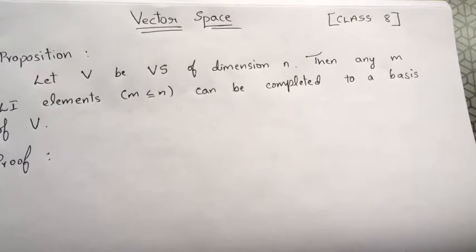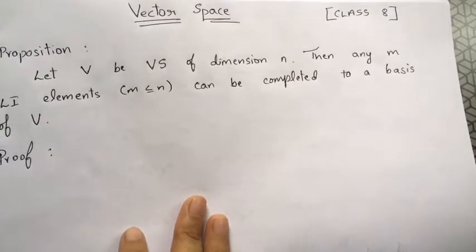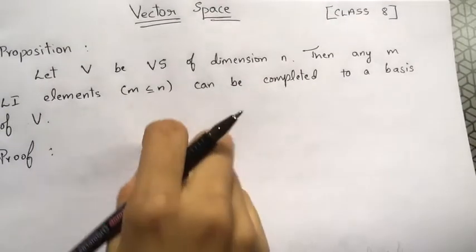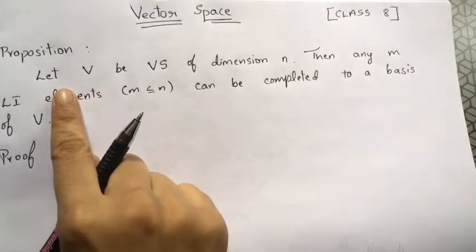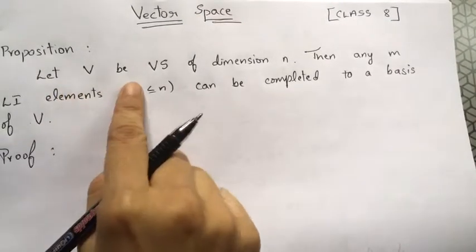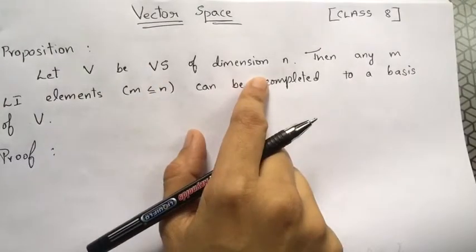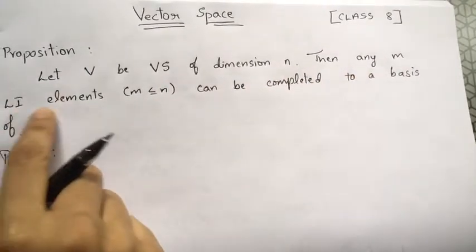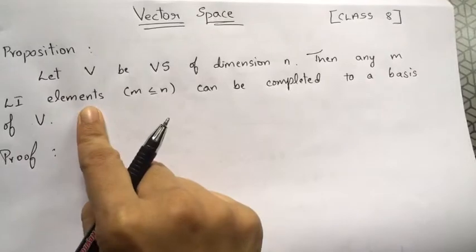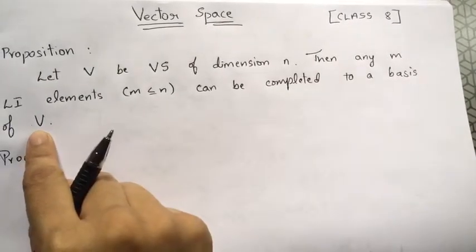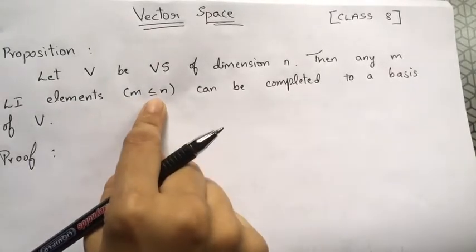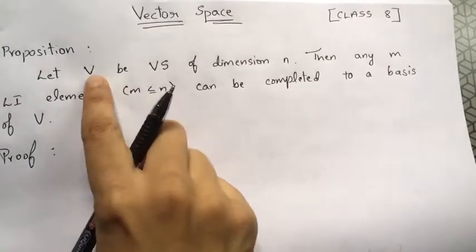In this video, let us look at a few more properties of linearly independent vectors. We'll prove a few propositions. The first one is: let V be a vector space of dimension n, then any m linearly independent vectors can be completed to a basis of V, where m is less than or equal to the dimension of the vector space V.